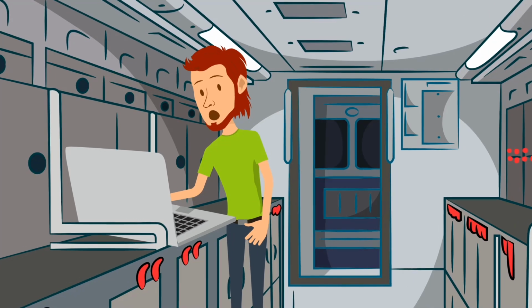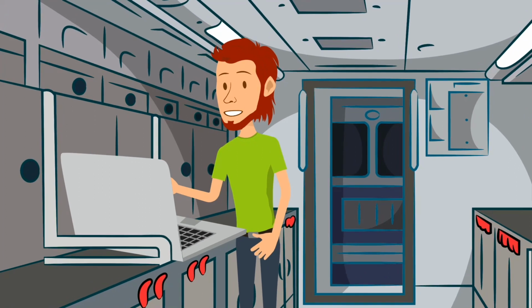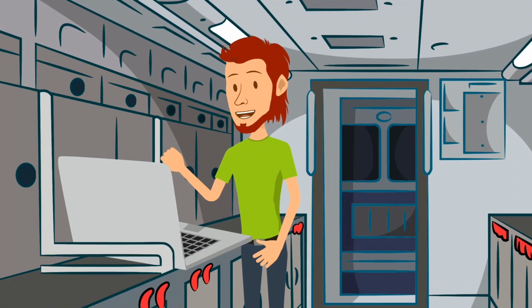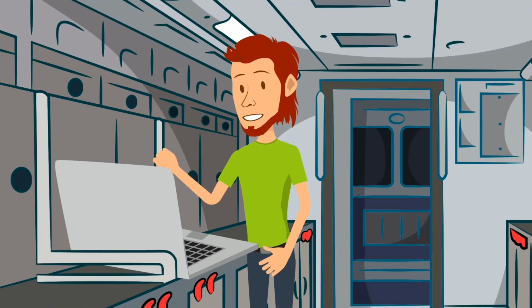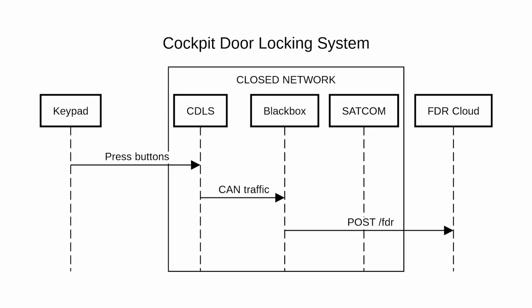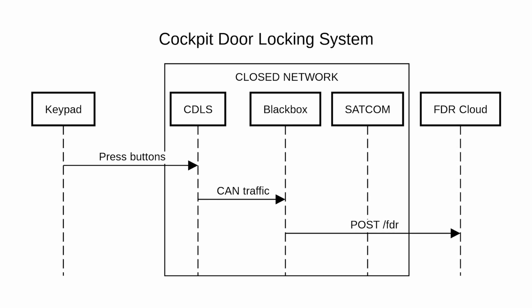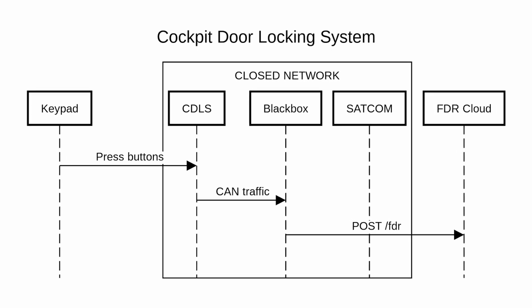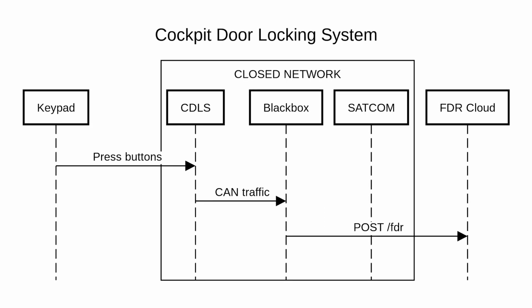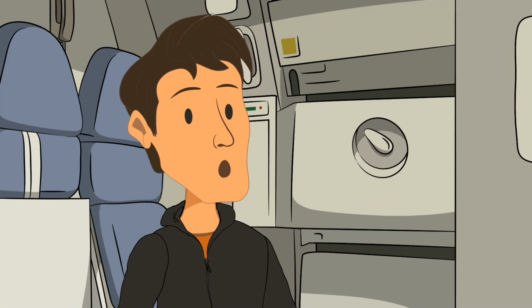The Ethernet cable gave us access to the SATCOM router. It seemed to allow us to configure the DNS servers. When setting my IP as a DNS server, I started receiving requests from the black box to the FDR data backup server. Every time you press some buttons in the cockpit door, they get sent in the traffic as CAN messages. This is good progress.